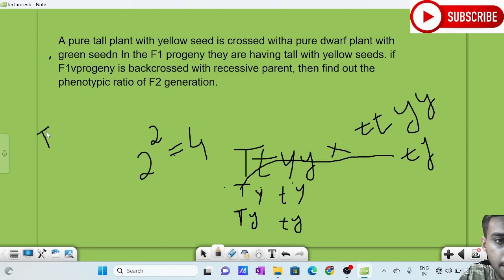So capital T, small t, capital Y, small y.